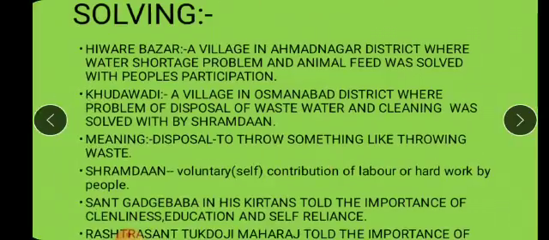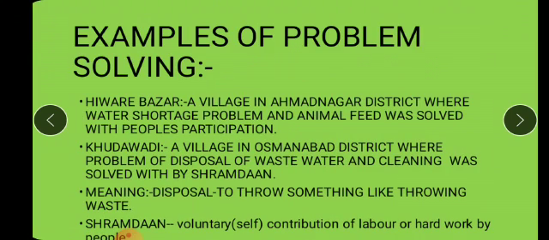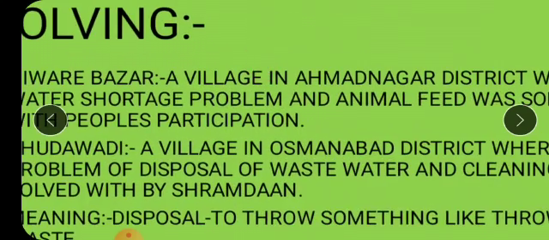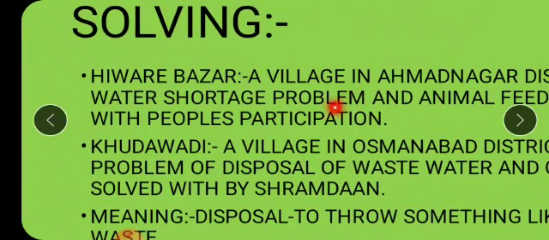Now examples of problem solving. Some best examples are given in your lesson, children. How have the problems been solved by the people themselves? When people come together, how they can solve their own problem. Two beautiful examples are there in your lesson. One is about Hivre Bazar, children. Okay, what is this Hivre Bazar? This is a village in Ahmednagar district.